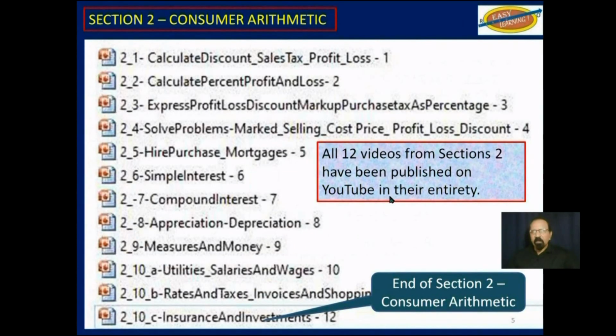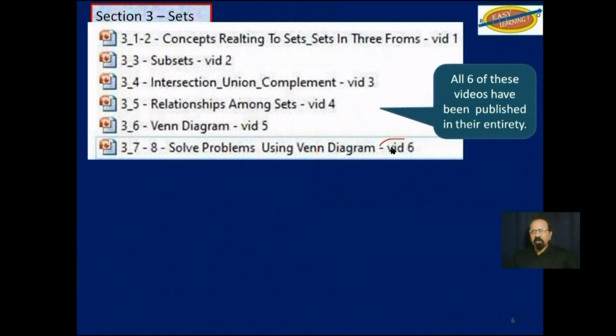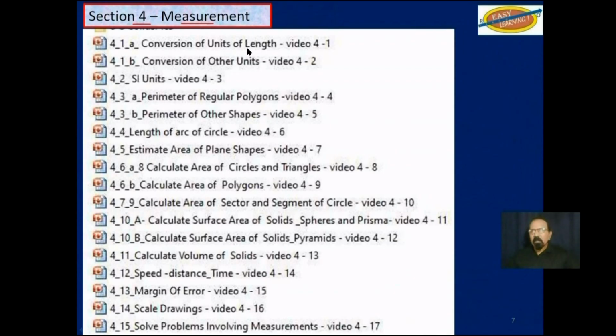As already stated, all 12 videos from section 2 have been published in their entirety, and all 6 videos from section 3, sets, have also been published in their entirety on YouTube. Section 4, measurement. Some of these have been published on YouTube in their entirety.